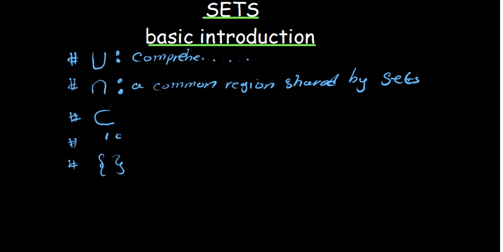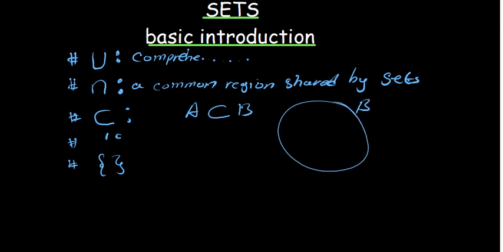Then for a subset, when you say a set is a subset of another set, it means it's within that set. Let's say A is a subset of B. What does it mean? We write it in this manner: we have our B here and our A here, meaning A is part of B. That is what a subset basically means.